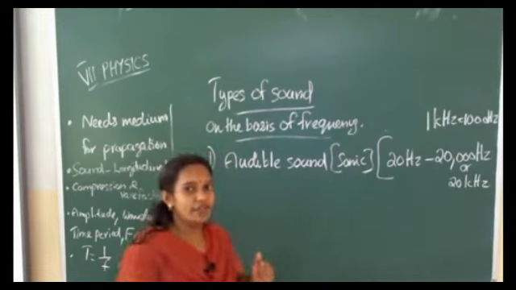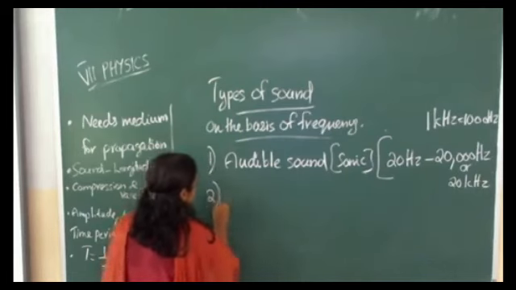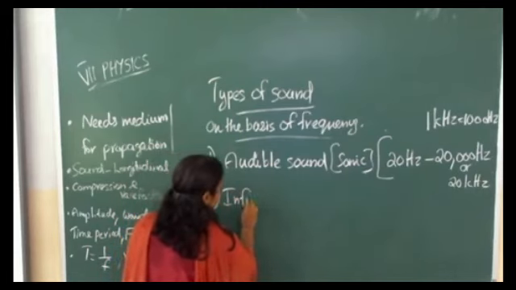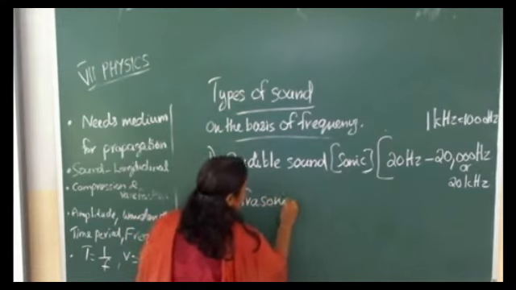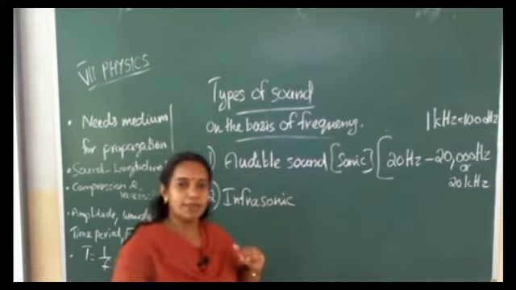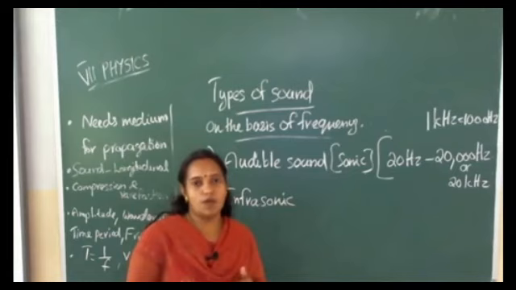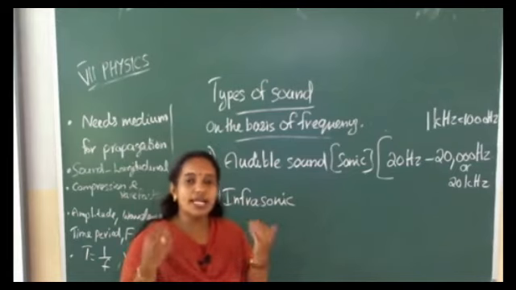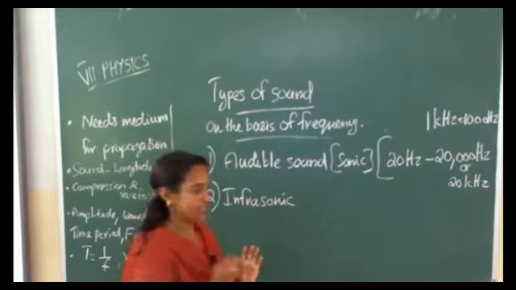Next one is infrasonic. Infrasonic means below this sonic sound, below this audible sound. That means less than 20 Hz.